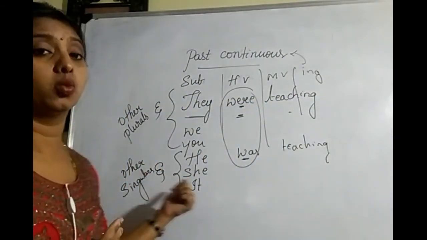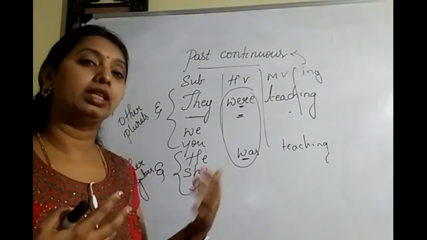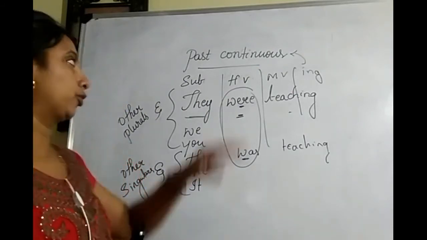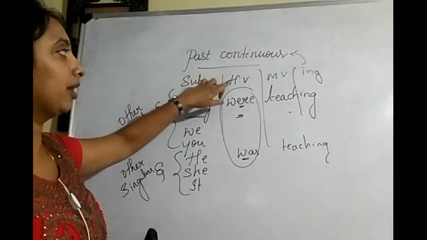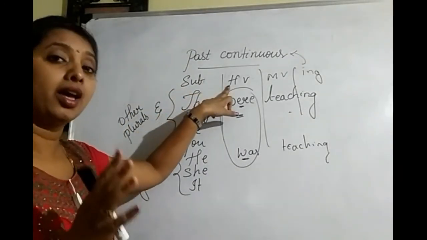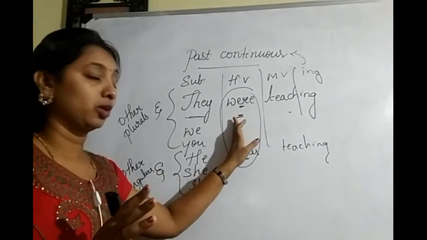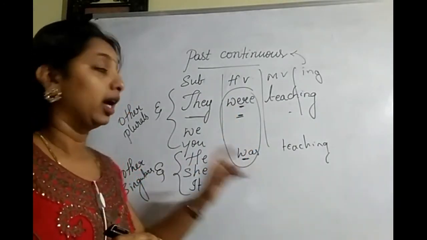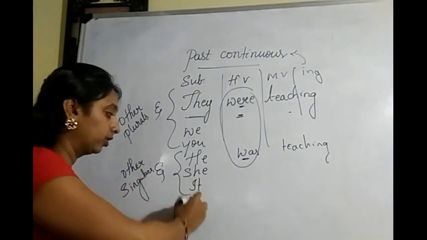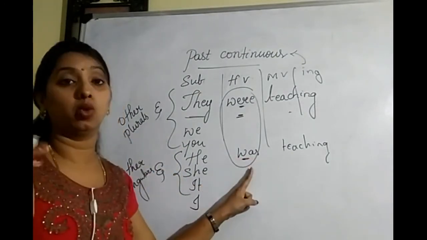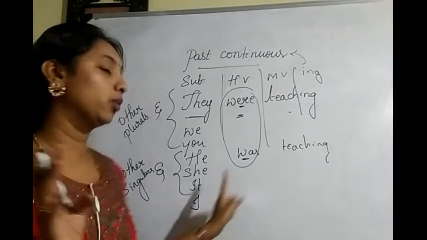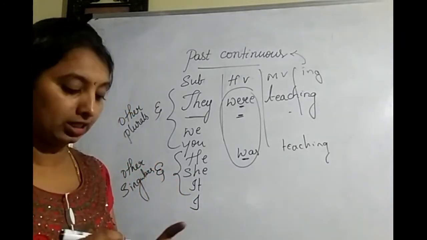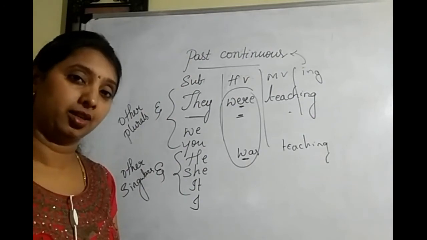Then I can go for, my parents were teaching. My father was teaching. So these are the examples for past continuous tense. So you have to go for the subject and you have to match it with the proper helping verb. You have to check whether you can use it with were or whether you can use it with was. And I left "I" also. I have to use "I" also with was here. So I have to say I was teaching. I hope the structure of this past continuous tense is clear.